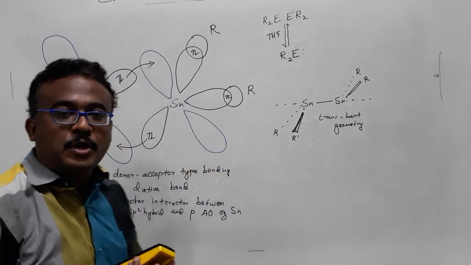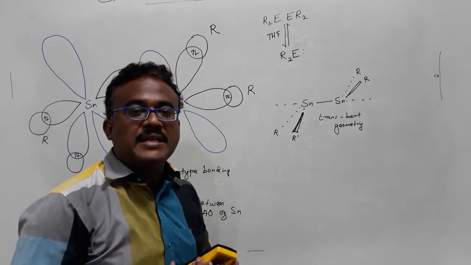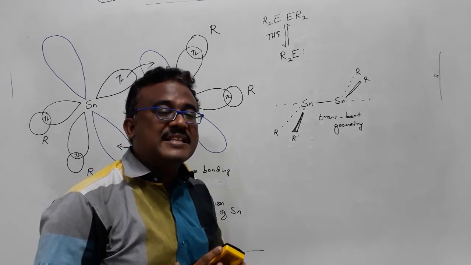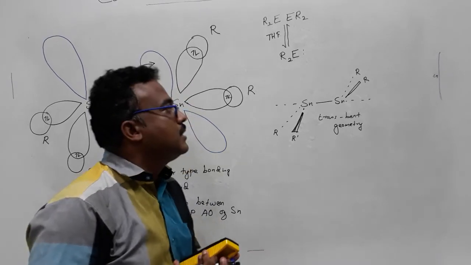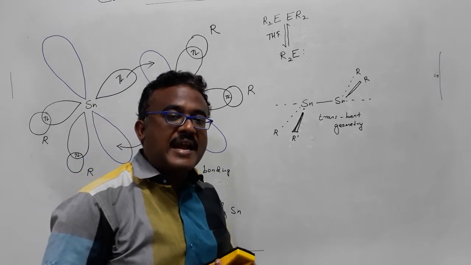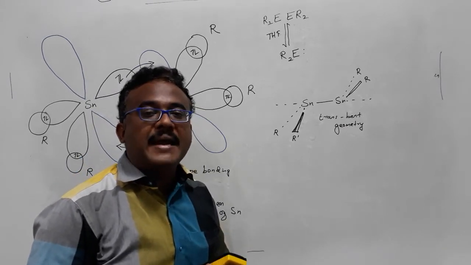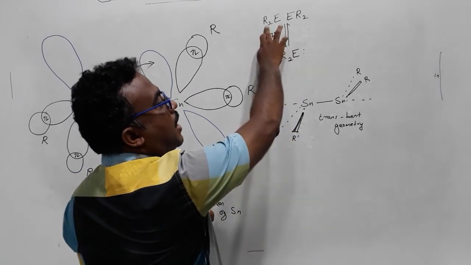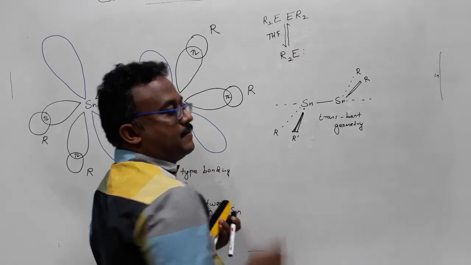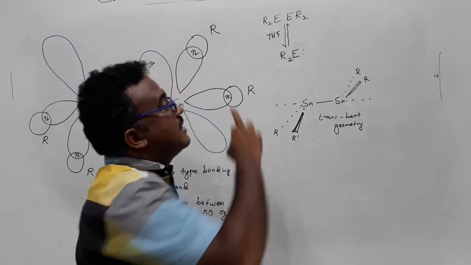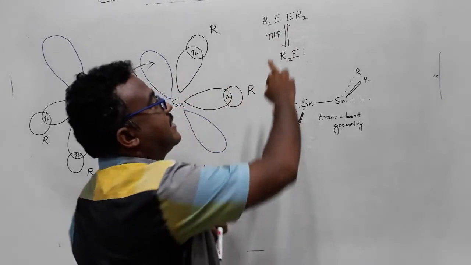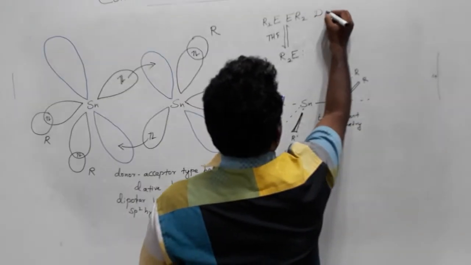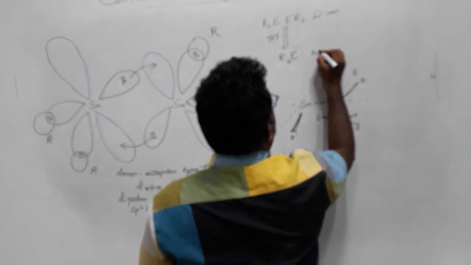If E is equal to silicon, the name of that compound is silylene. If E is equal to germanium, that is called germylene. E as tin means stannylene. Pb means plumbylene. So when it can happen will depend upon the type of R group present on E. In some cases, as I already said, depending upon R, it can go to either dimer or monomer in solution state.